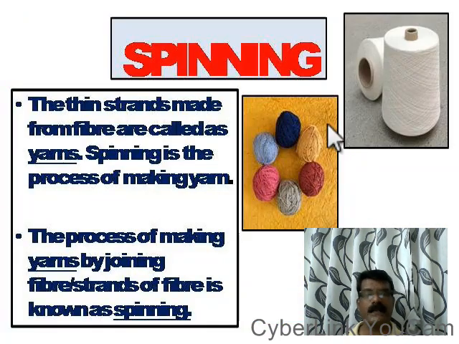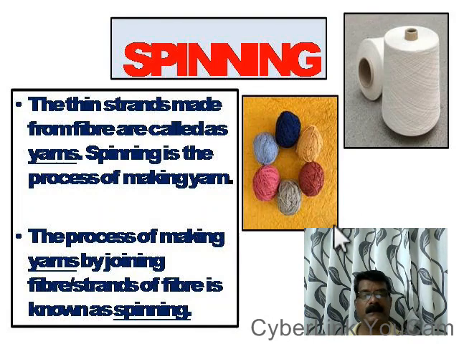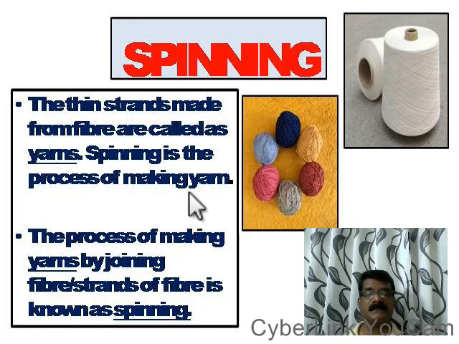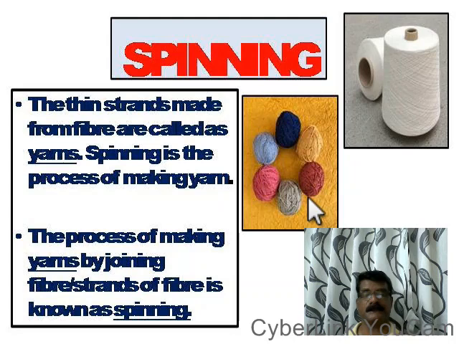Now we have already separated the fibers. The fibers are separated either from the cotton plant or from the jute plant. Now we have to join together these small fibers and make long fibers.